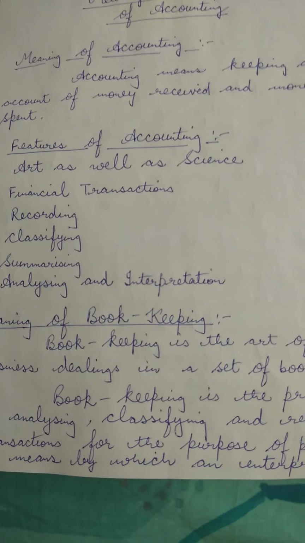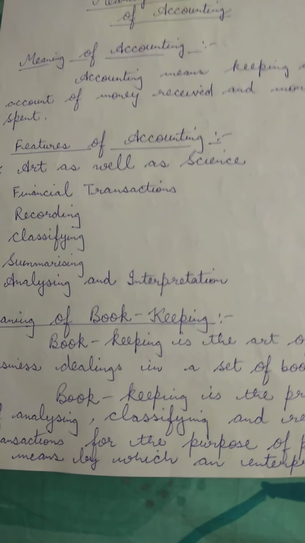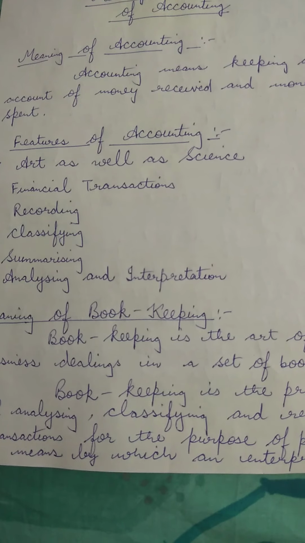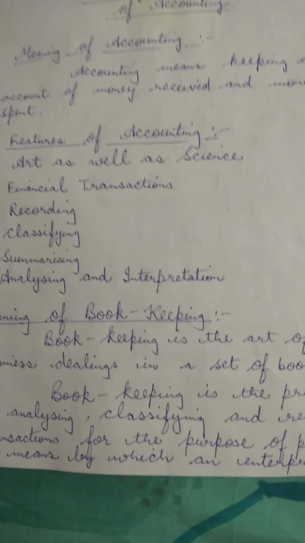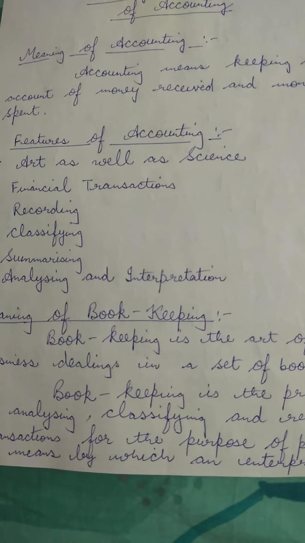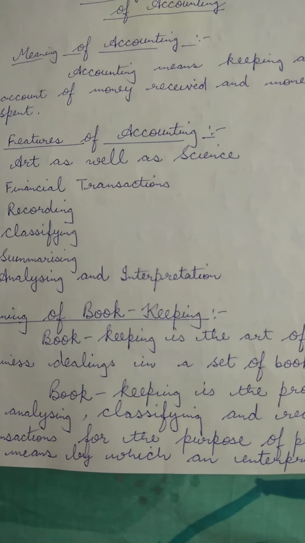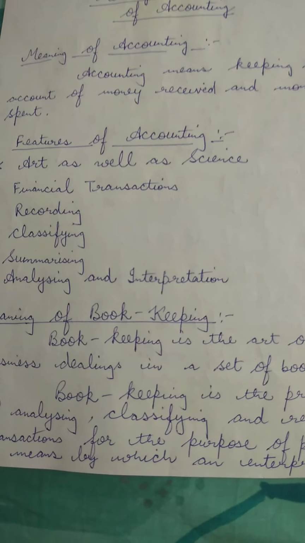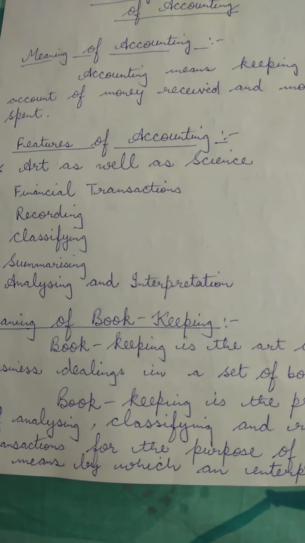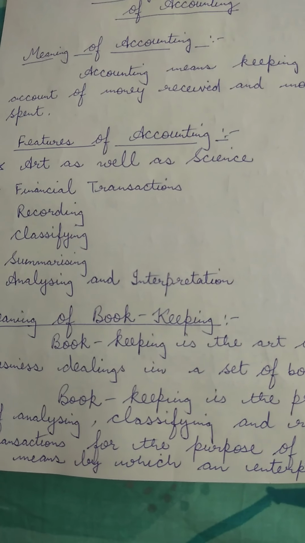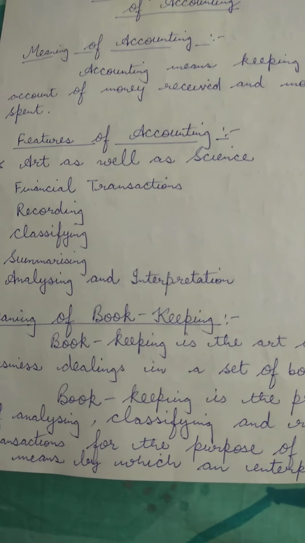The next is classifying. Children, classifying means the process of grouping. Grouping what? Grouping the entries of the business, grouping the transactions of one single nature in one category. This is done by opening accounts in the book called the Ledger, which contains different accounts of the firm.